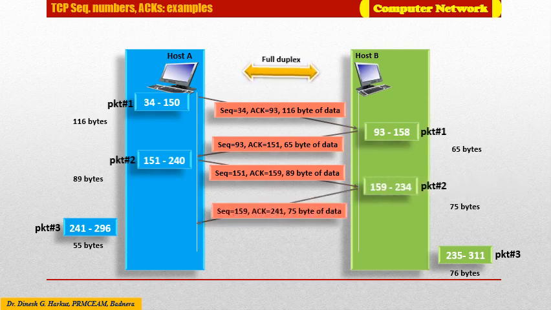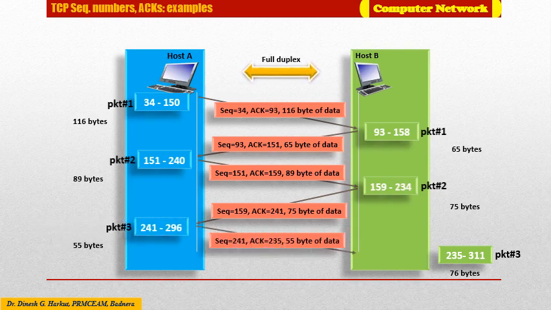Again, host B sends another packet to host A having sequence number 159 as expected in the acknowledgement, with acknowledgement number 241 indicating it is expecting the next packet from host A having sequence number 241, and 75 is the size of the current data packet. This is how communication between two nodes working in full duplex mode took place, manipulating the sequence number and acknowledgement number.